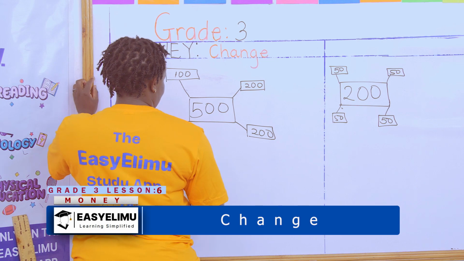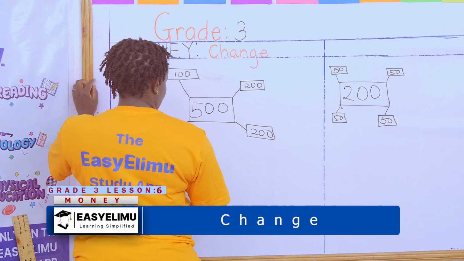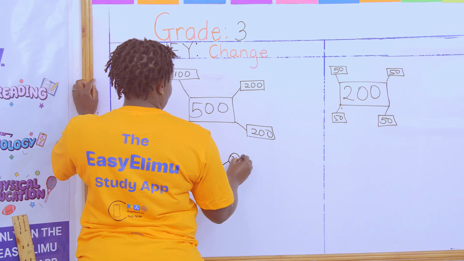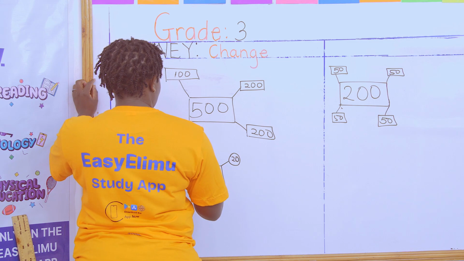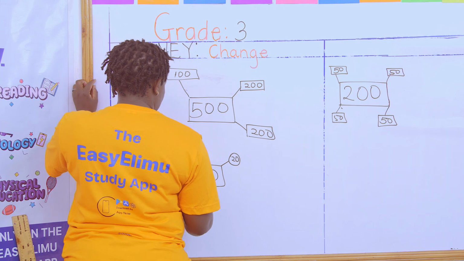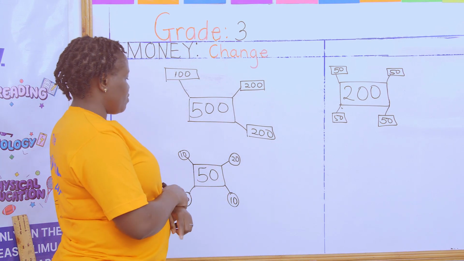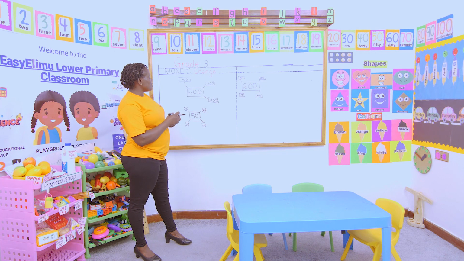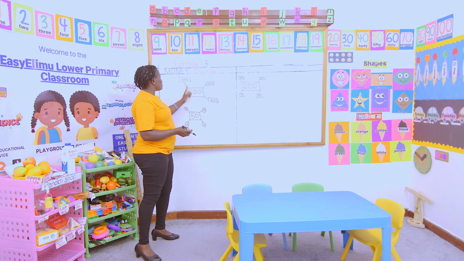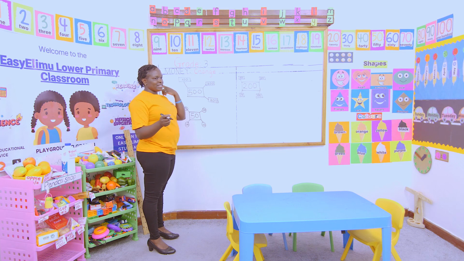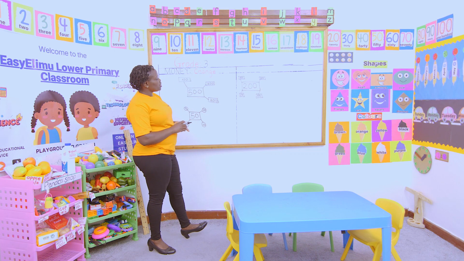What if I'm given a 50 shilling note and I want this money in a simpler form? I can give this person a 20, a 10, a 10, and a 10. I will have given that 50 bob in a different way, in coin form. So you have now learned change can be given in note form or in coin form, provided the value does not reduce or increase. That is what change is.